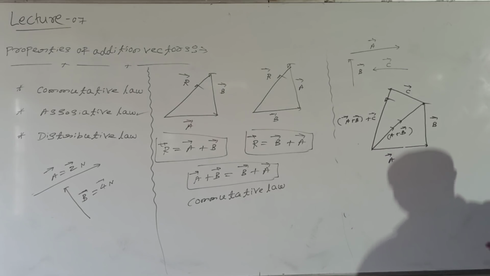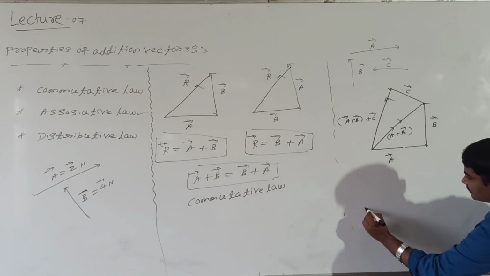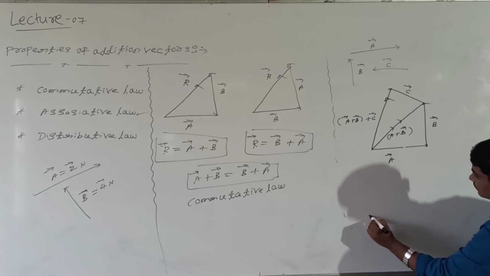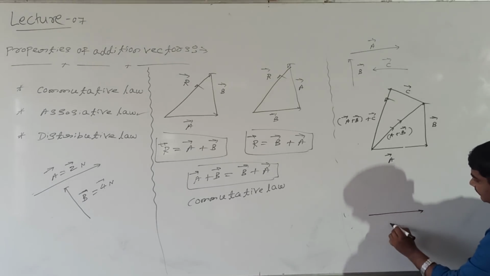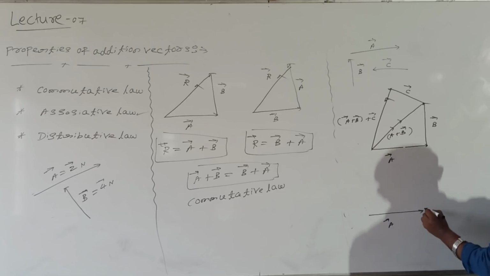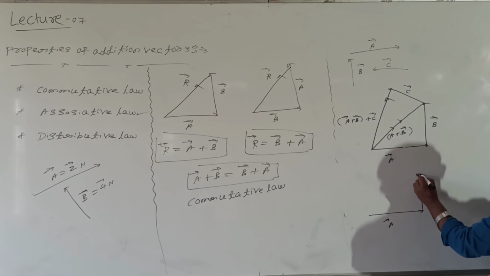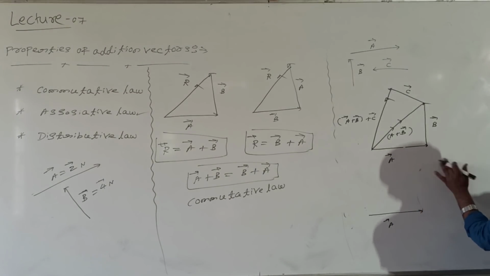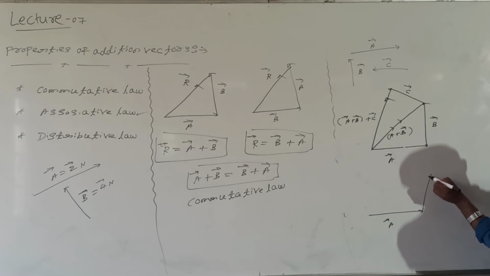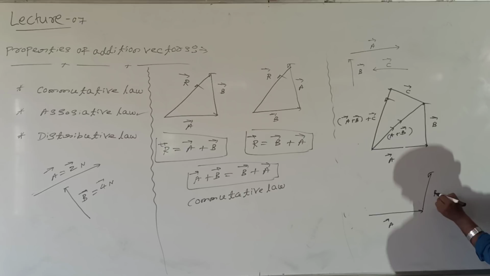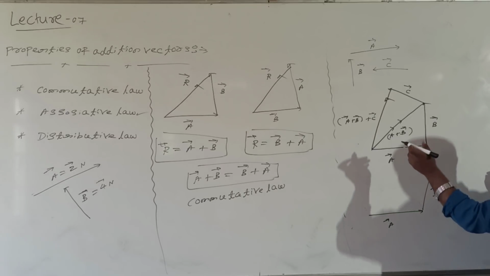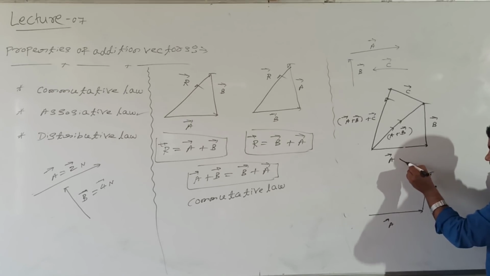How to take actually? Look at me. This is vector A. This is vector B. Alright. Now, what is the vector C direction? This is the vector C direction.